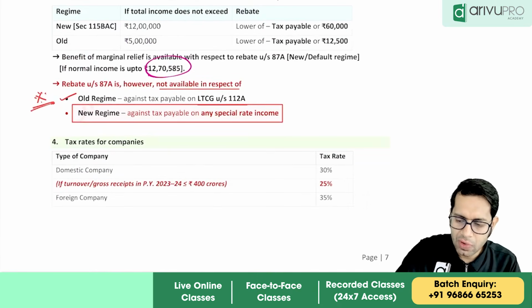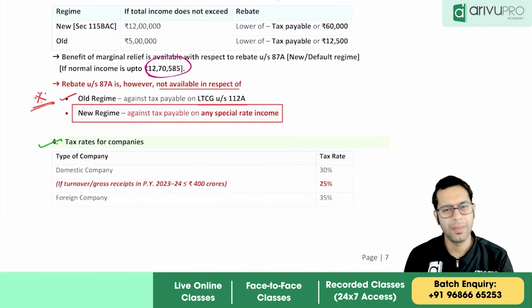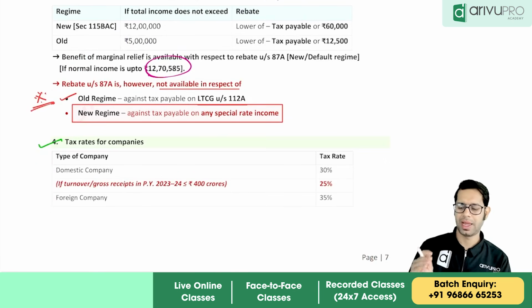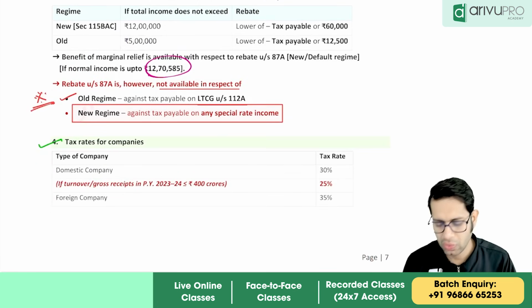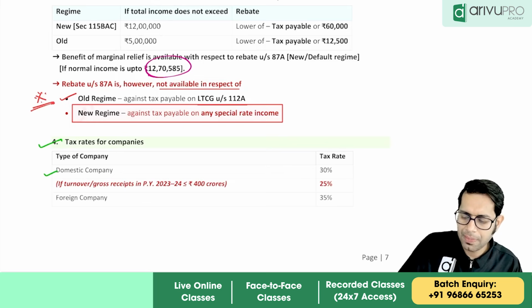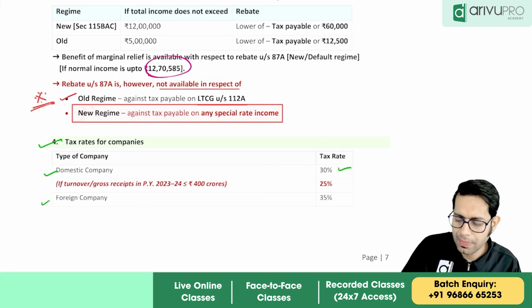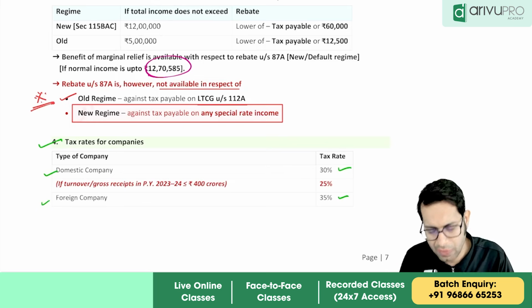Then tax rates for companies have been changed. For company, this is anyways, there is no change as such, but this is something which they do every year. So for domestic company, the tax rate is 30%. For foreign company, the tax rate is 35%, which is normal. We all know.